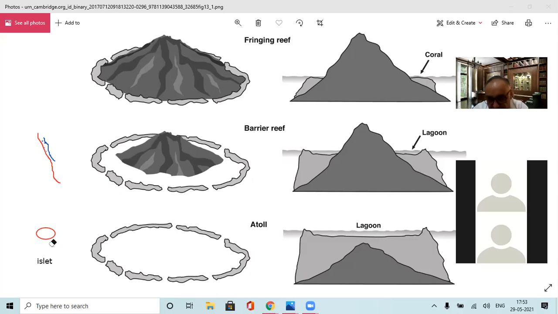And when the reef is formed around some islet or island in the middle of the ocean, then with the passage of time the islet is submerged into the ocean water, and the coral reef develops and becomes visible, rising above the water. That type of structure is known as the atoll.